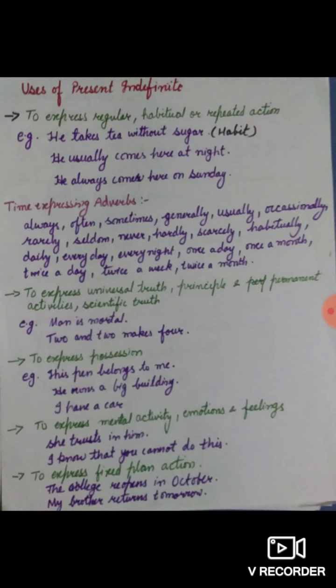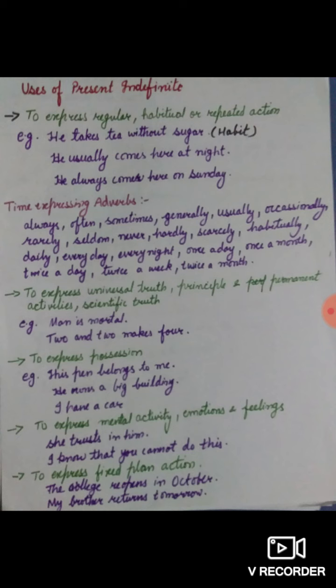To express mental activity, emotions, or feelings. This is the next use of present indefinite tense. To express mental activity, emotions, and feelings, we make use of present indefinite tense. She trusts in him. I know that you cannot do this. I suppose this use is also clear.